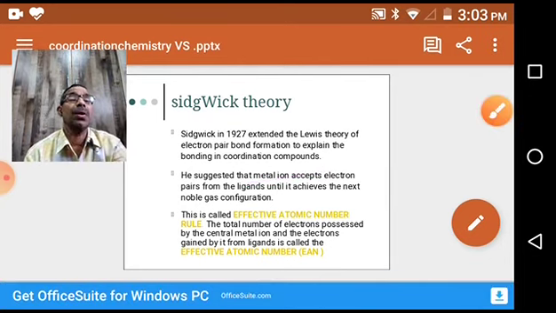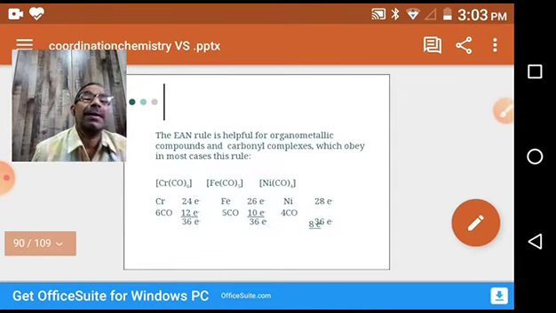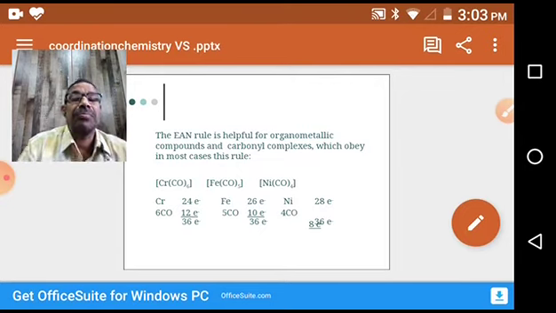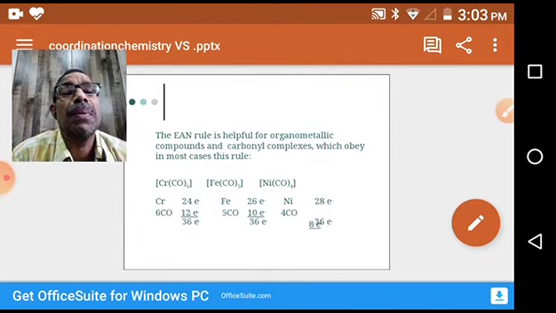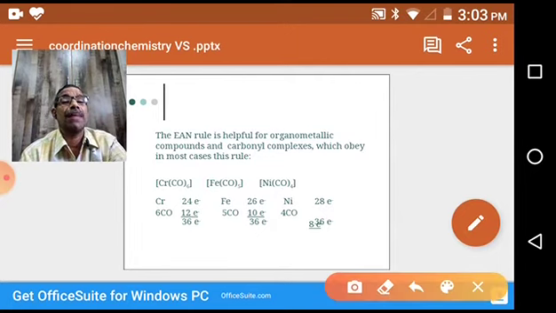As per the rule, this should be the atomic number of the nearest inert gas. The EAN rule is helpful for organometallic compounds and carbonyl complexes, which obey it in most cases. This rule is obeyed by many metal atoms in complexes. So let us try to calculate. For example, this compound is there.